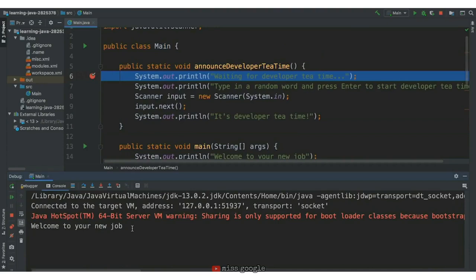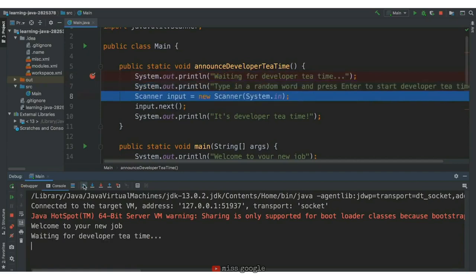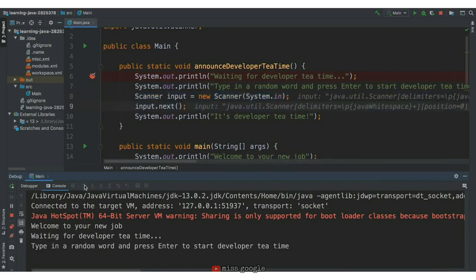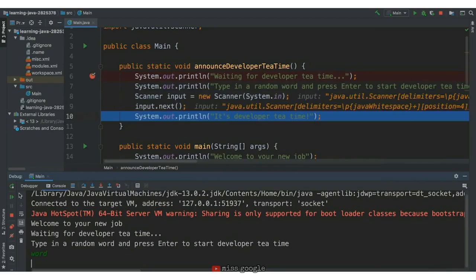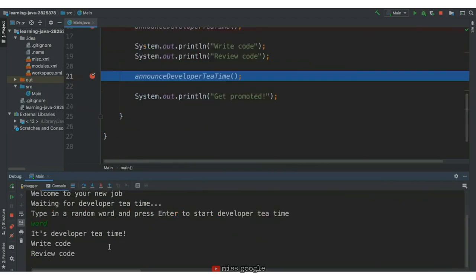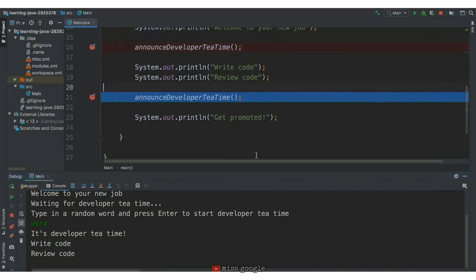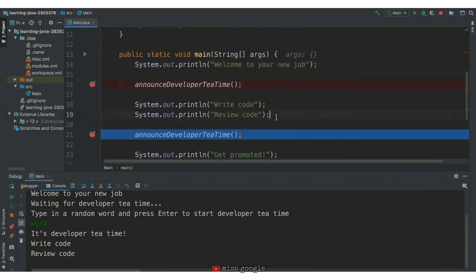We're walking through the steps of announceDeveloperTime. We'll step over each of these steps, and the print statements appear in the console. We'll enter our random word and continue on to the next breakpoint. We see it's developer tea time from the announceDeveloperTime implementation, but now we see write code, review code. These live in our main function after the first announceDeveloperTime call.